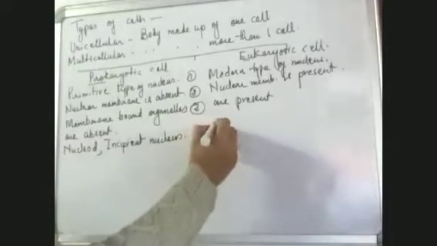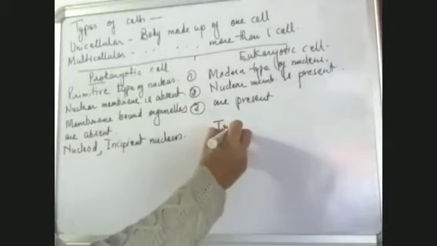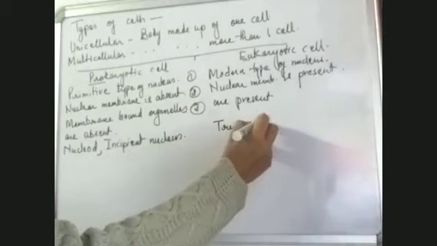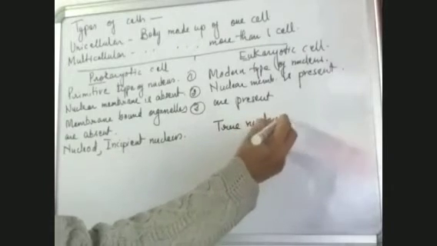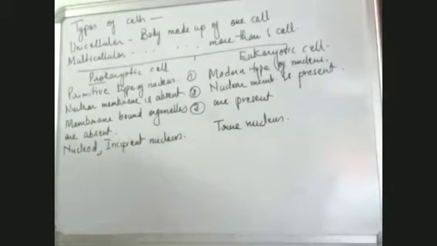Whereas the eukaryotic has a true nucleus. It is a true nucleus which is present in this case. So this is another difference you can write, and this is how the prokaryotes differ from the eukaryotes.